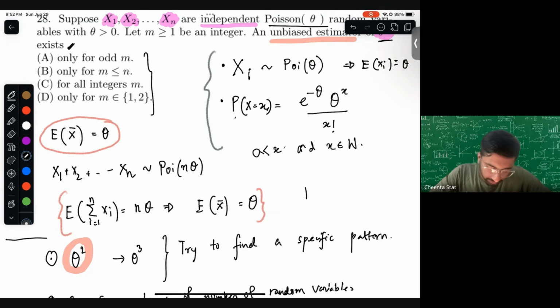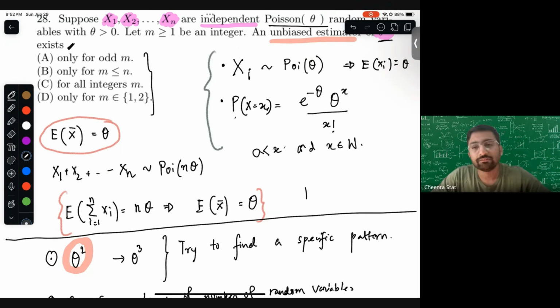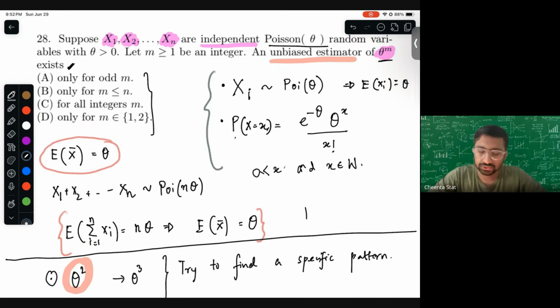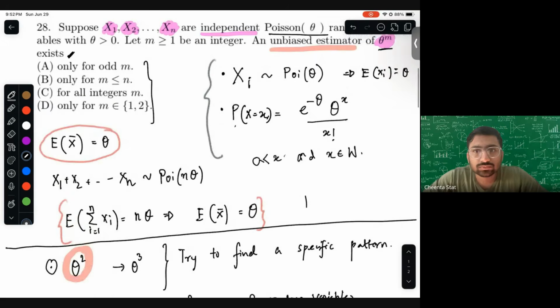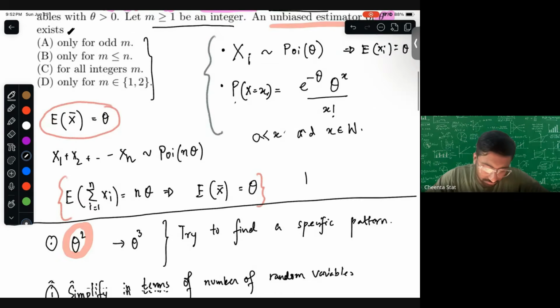Now, once we are done with this, the next very important step is to think about what we know. With what we know, it's not very obvious how to solve the problem, right? Because we need to understand, it's asked for theta to the power m, in general any integer m. Actually, m is greater than or equal to 1, it's said.